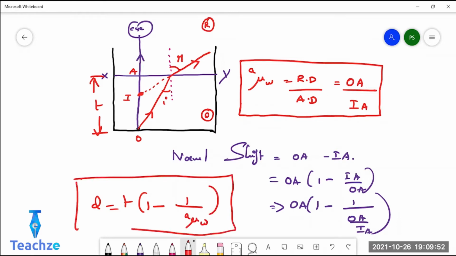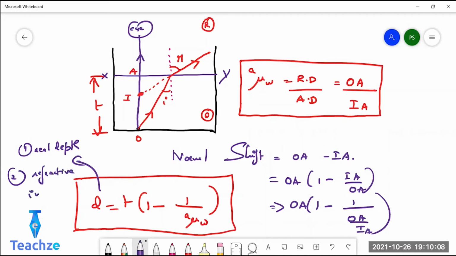Write it down, write everything with the diagram. So what are the factors on which this normal shift D depends? It depends on two factors. One is the real depth, shift will always depend on real depth, and the second one is the refractive index. That is T and mu.